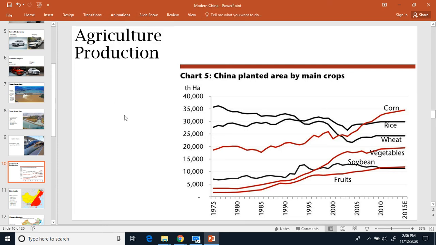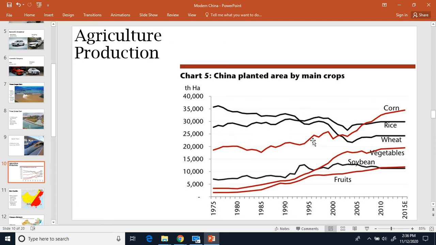Agriculture production. When you think of China, most of the time you think of rice production. That's the major thing you think of. But you can see here from my graphic that rice production, yeah, sure, has been their top crop at some points in time. It looks like from 1995-ish to about 2005-ish, rice was the main thing they were producing.